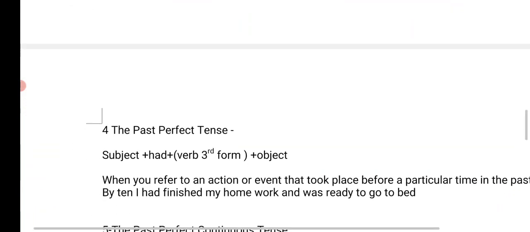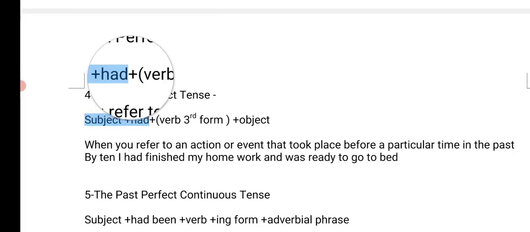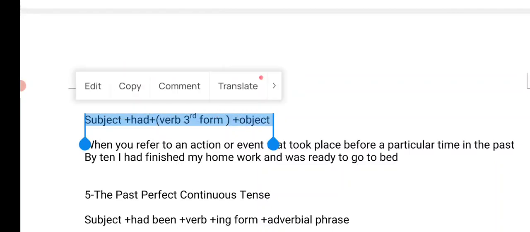Now we have the past perfect tense. Past perfect tense construction is here. Subject plus had plus verb, third form plus object. Usually when we use past perfect tense, you are likely to see a principal clause and the subordinate clause. The principal clause will always be written in the form of past perfect tense.